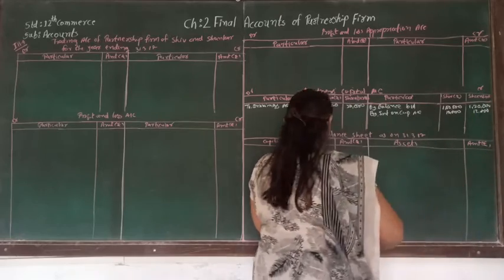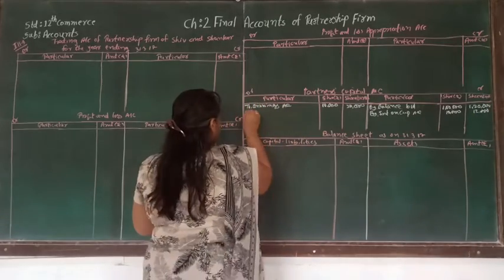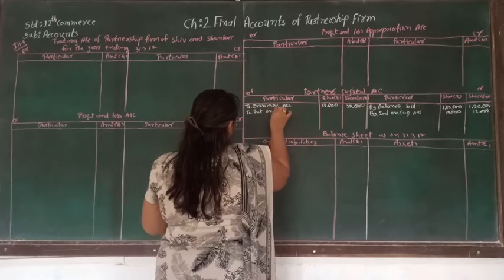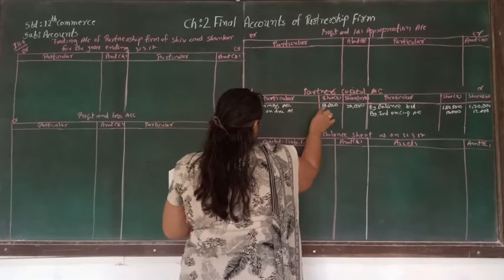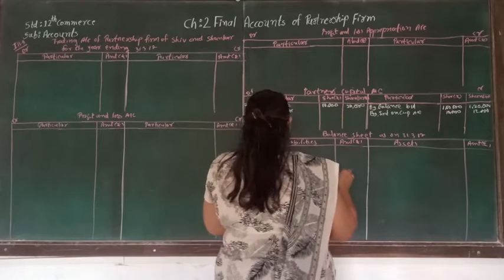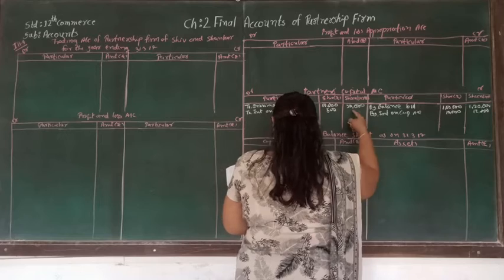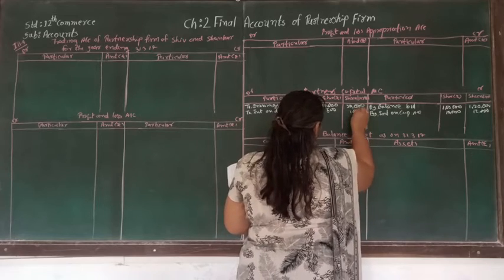Here we are supposed to calculate interest on drawing, that's supposed to be written on the debit side, interest on drawings. So that is 5% of 10,000 will be 500 and 5% of 20,000 will be 1,000.